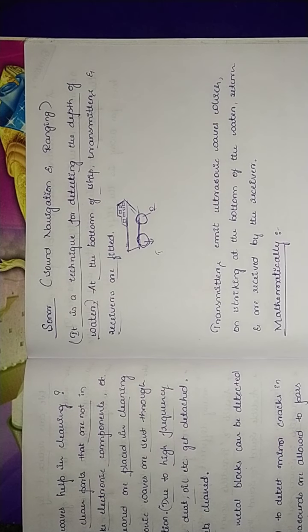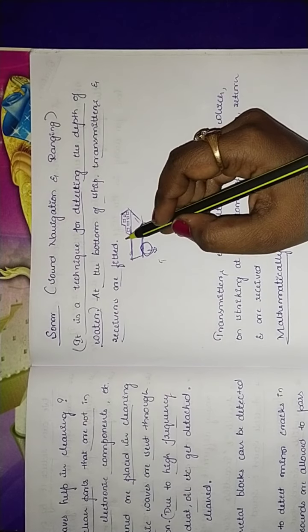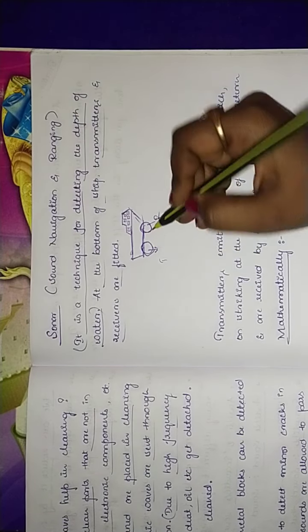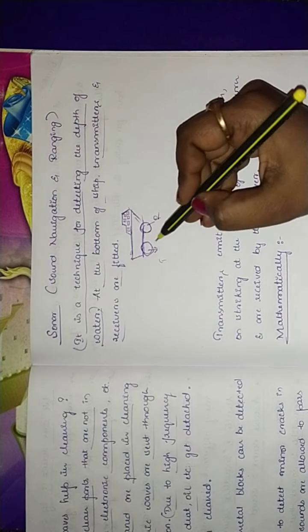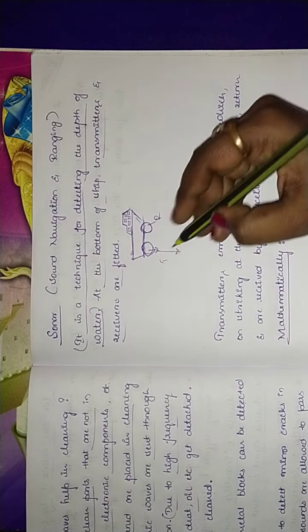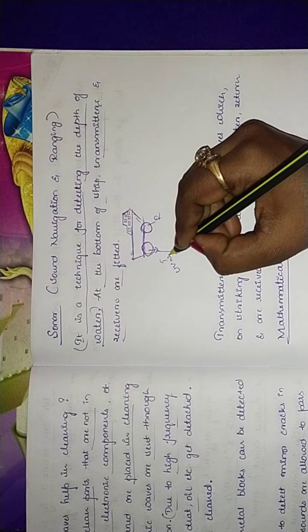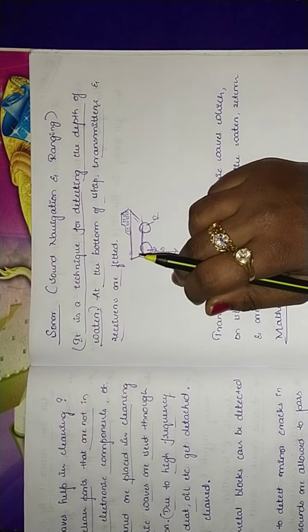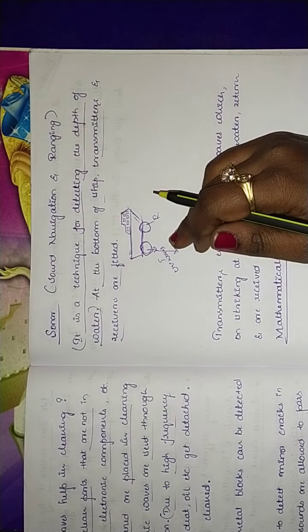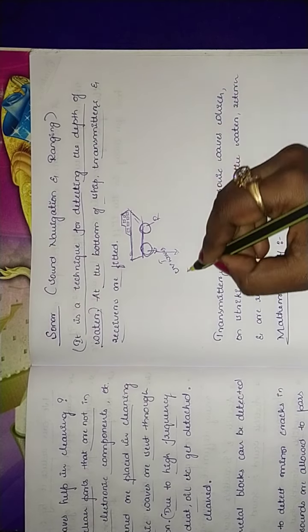When transmitters and receivers are used in ships, they are fitted on the base of the ship. When they are fitted, the ultrasonic waves pass through the depth.